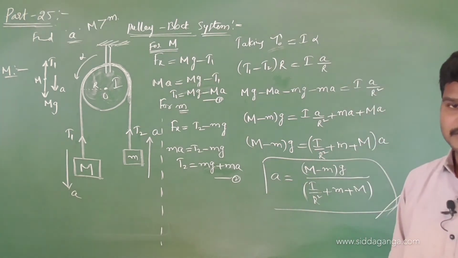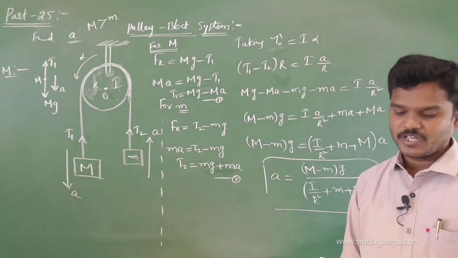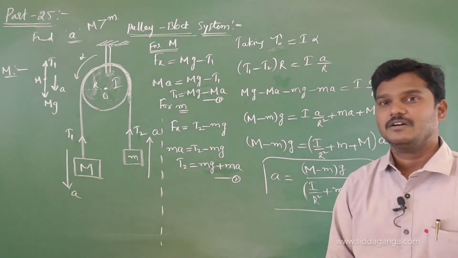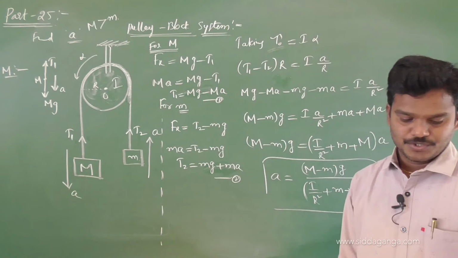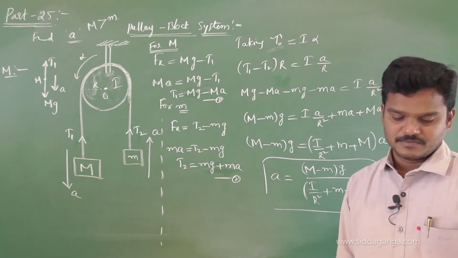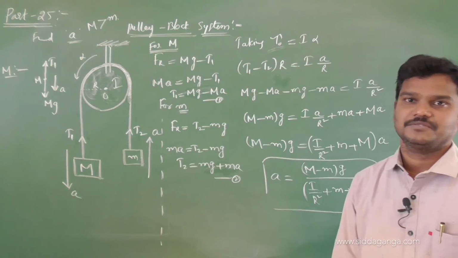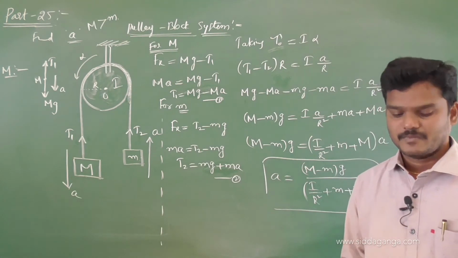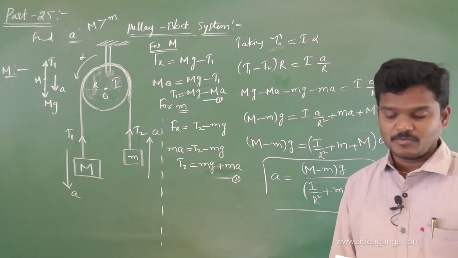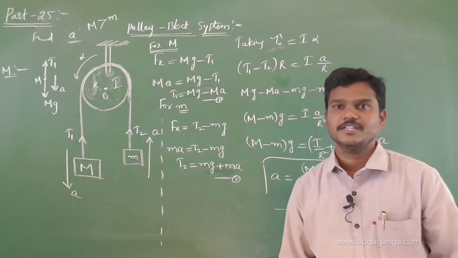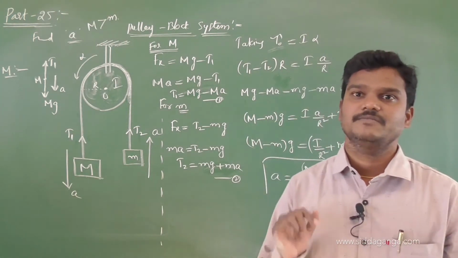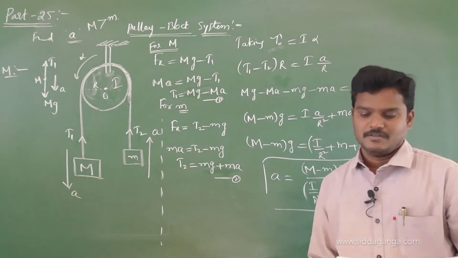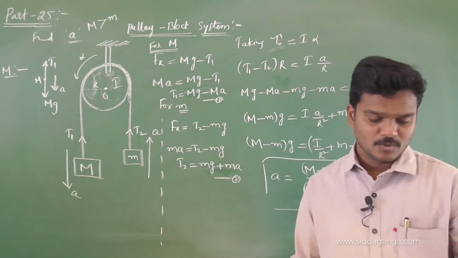Solid cylinder of mass m, radius r, is mounted on a frictionless horizontal axle so that it can freely rotate about this axis. A string of negligible mass is wrapped around the cylinder as shown.